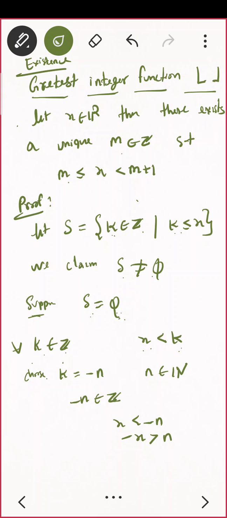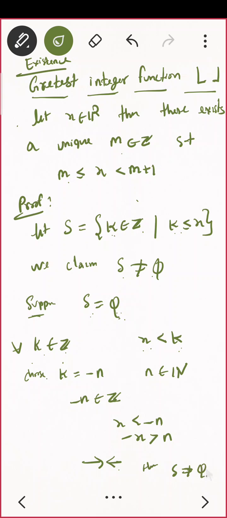Do you see? n is any natural number and I am having minus x as an upper bound for that. That means the natural numbers are bounded above, which is a contradiction. Perfect. That means our assumption is wrong. What was our assumption? We assumed S is the empty set, correct? Hence S must be non-empty.